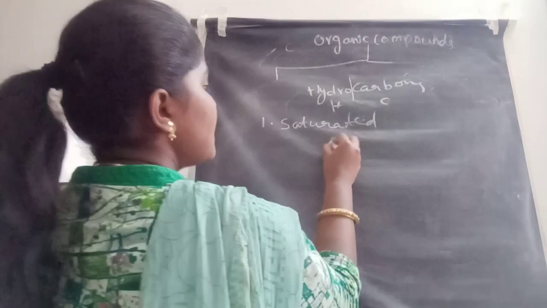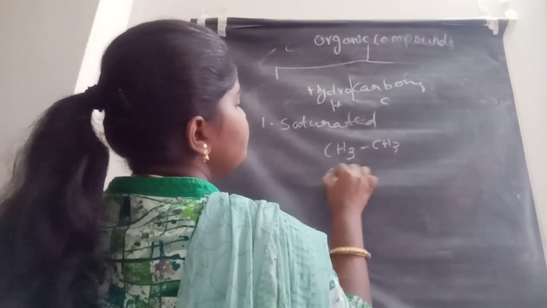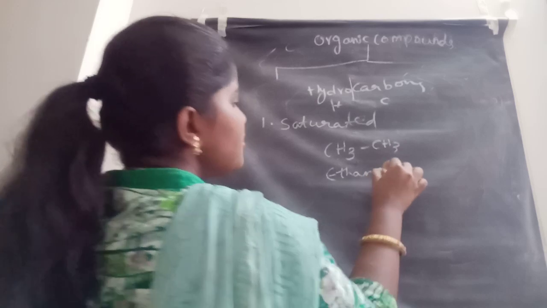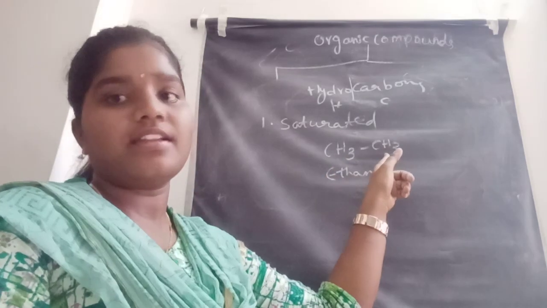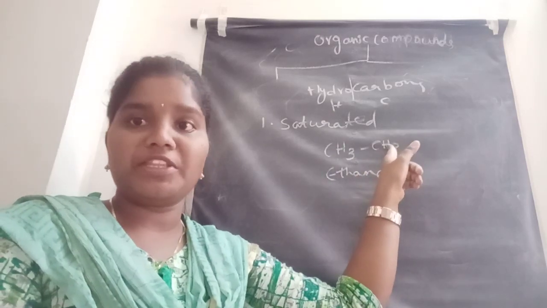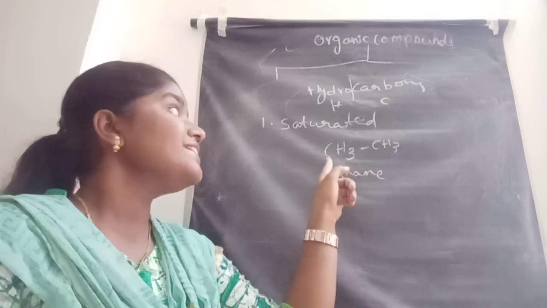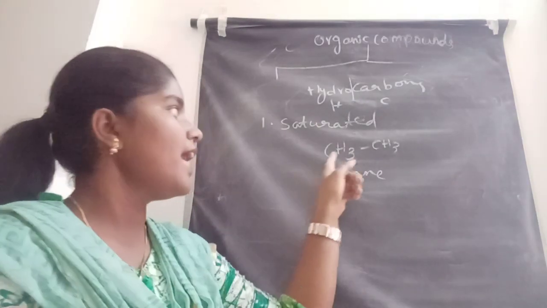Let us see one example, ethane. Here 2 carbons are there and 6 hydrogens are there. 2 carbons, so it is eth. It contains a single bond between them, so it is ane. It contains only carbon and hydrogen atoms, so it is a hydrocarbon.